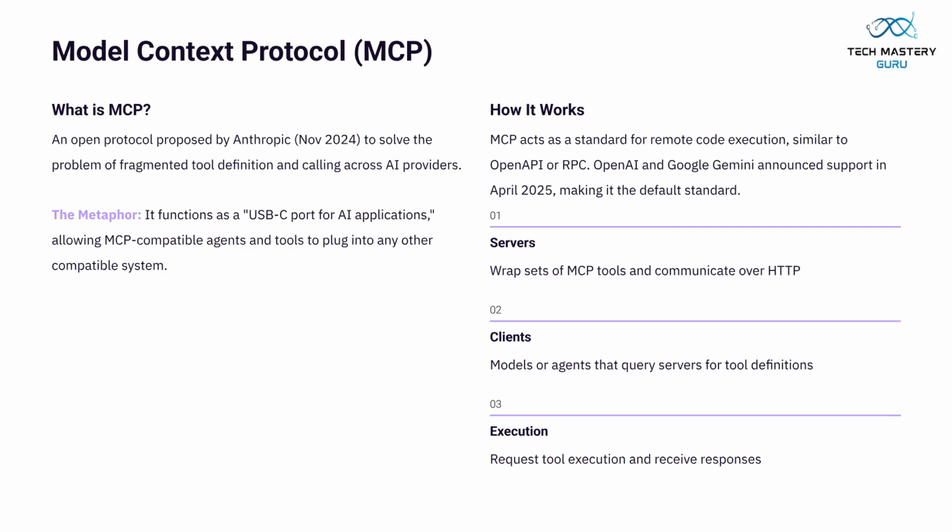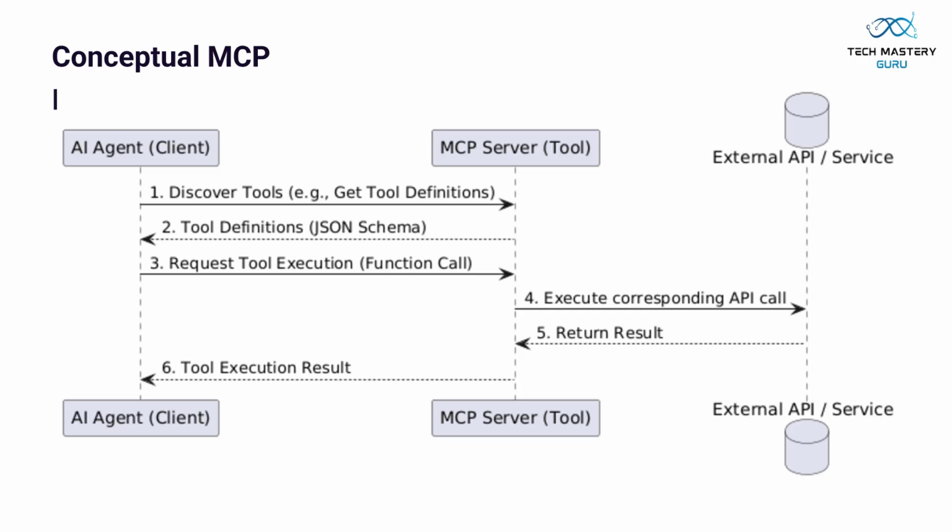Model Context Protocol, or MCP, is an open standard akin to a USB-C port for AI applications, proposed by Anthropic and supported by OpenAI and Google Gemini. It unifies fragmented tool definition and calling across AI providers, enabling standardized remote code execution. This conceptual diagram depicts MCP interaction, showing how clients, models, or agents query MCP servers for tool definitions, request tool execution, and receive responses, enabling seamless communication within the MCP ecosystem.